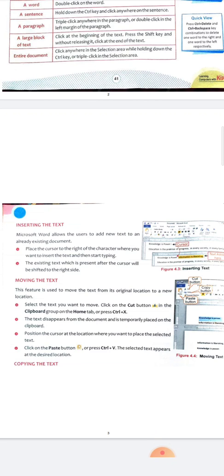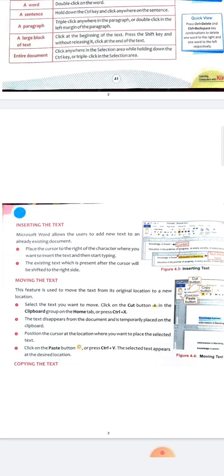First of all, we have to select the text that we want to move from one place to another. Then in the file tab, click on the cut button, and then choose the location where you want to paste it. After choosing the location, go there and click on the paste button.